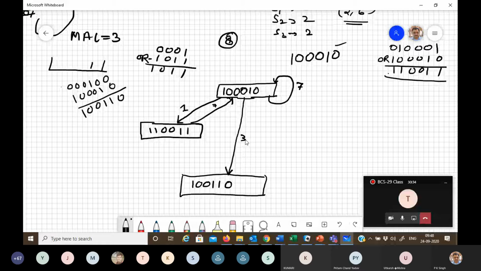4 is also a permissible latency. Shift 4 bits right, you will get 0 0 0 0 1 0. Initial collision vector is 1 0 0 0 1 0. After the OR operation, you will get 1 0 0 0 1 0. It means 7 and 4: if you use latency 4, you will get the same collision vector. Okay. Now 5 is the permissible latency.